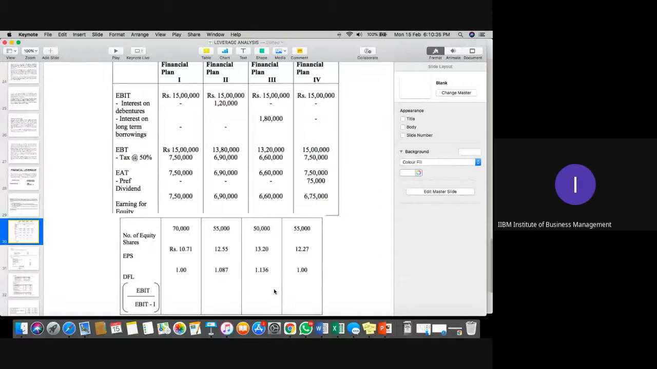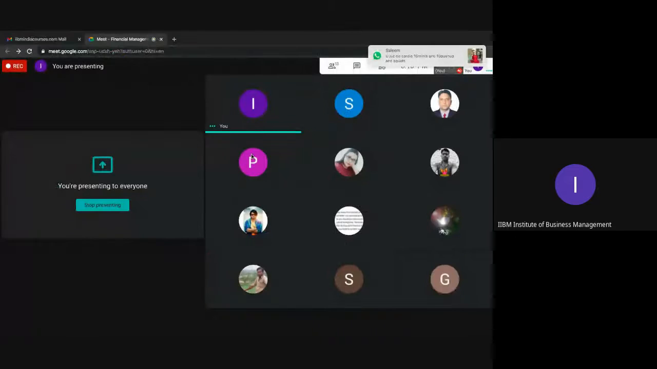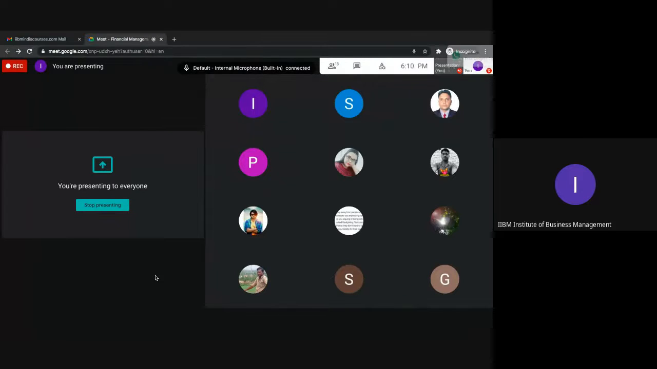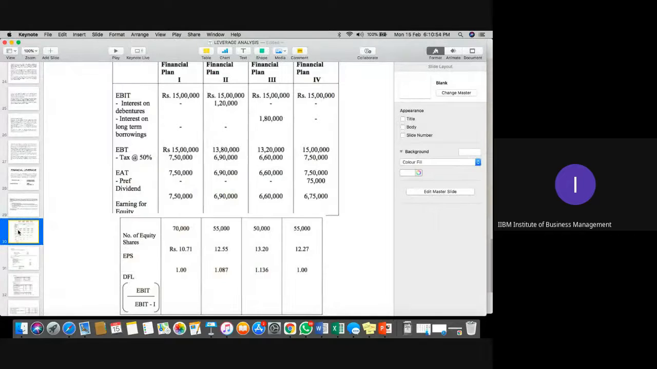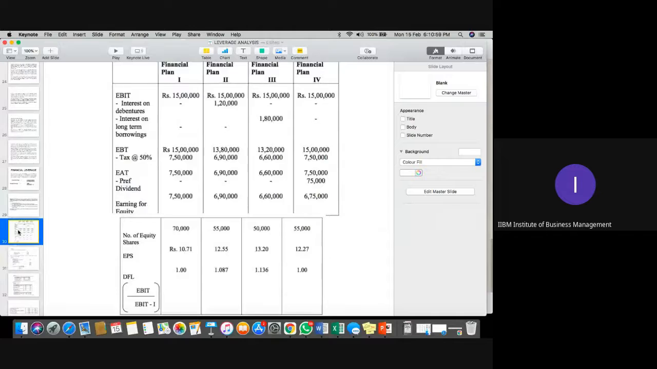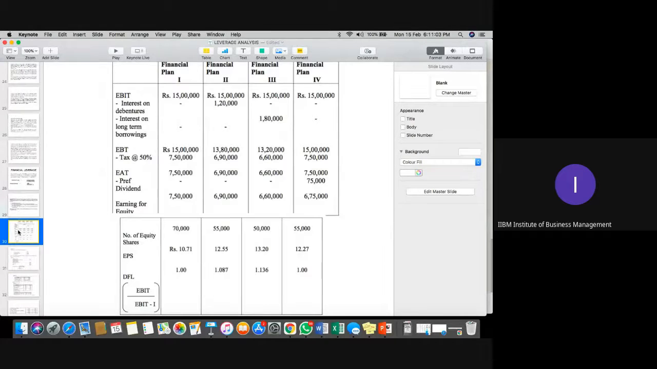Yes, students, please kindly confirm. Is it clear, everyone? What is DFL? How have we calculated that? Please kindly confirm. Because after that, I'll start the next question about financial leverage. Shall we start, please?